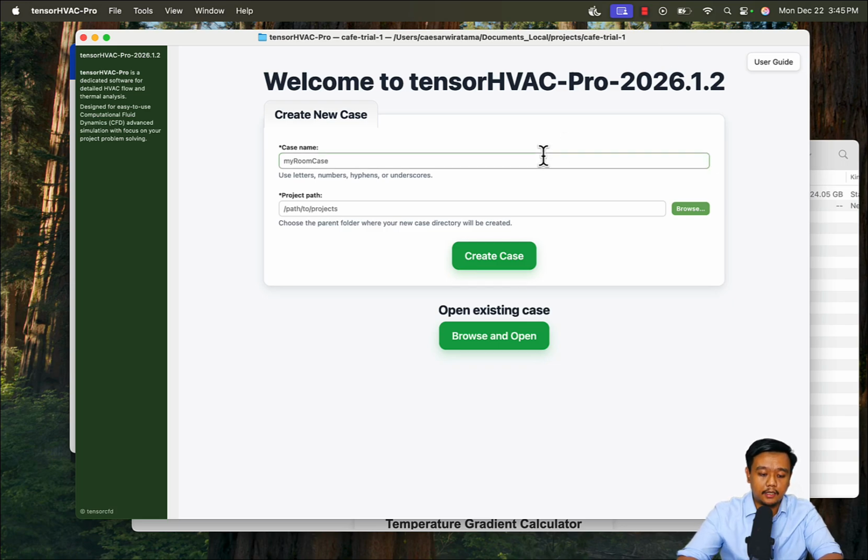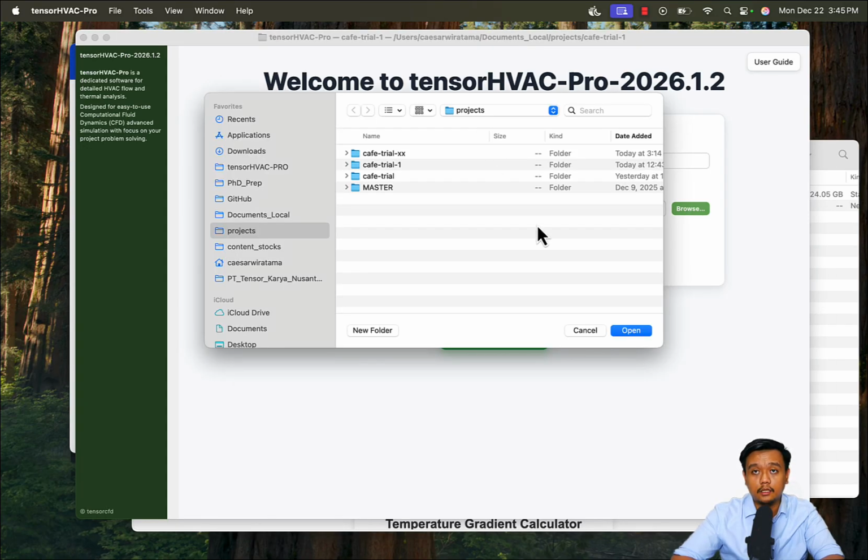First, let's make your project name. Let's say cafe trial YY, I don't know, just make it your name. Then browse the project path, which is the folder or directory you want to save your project.